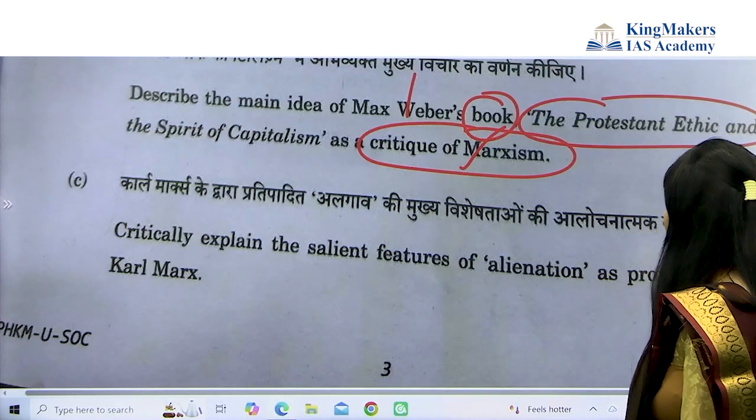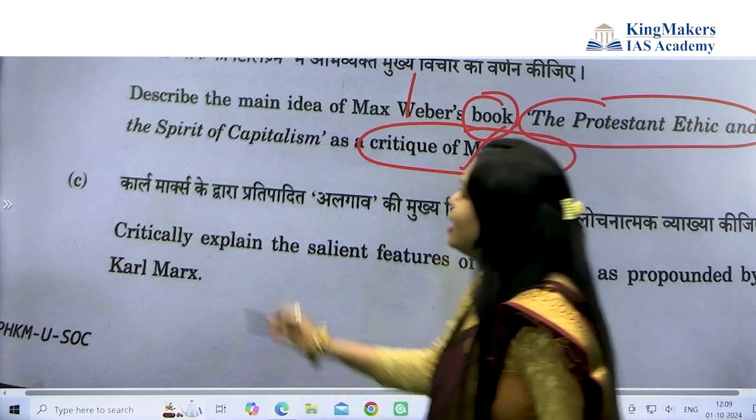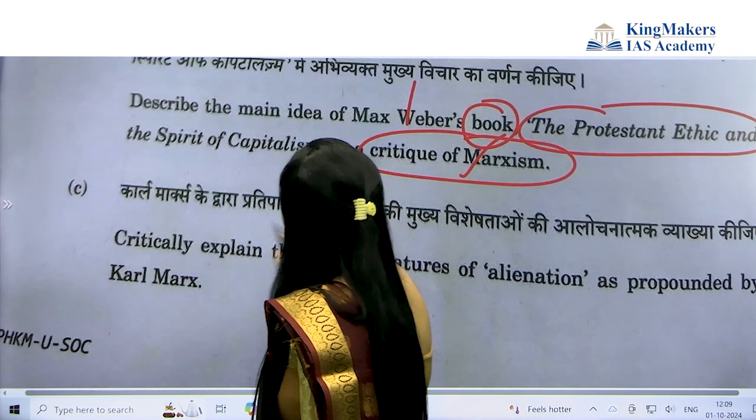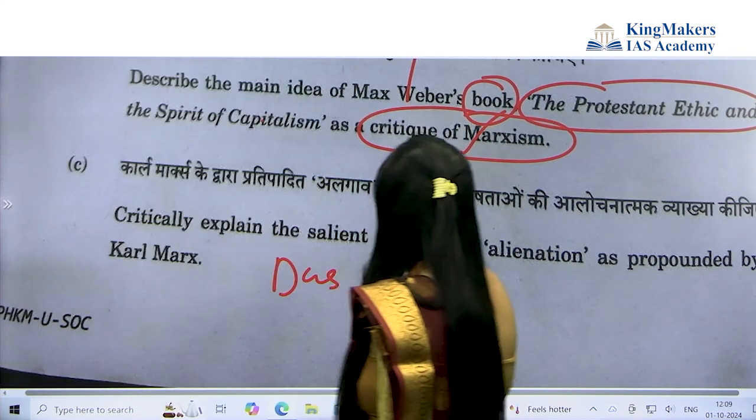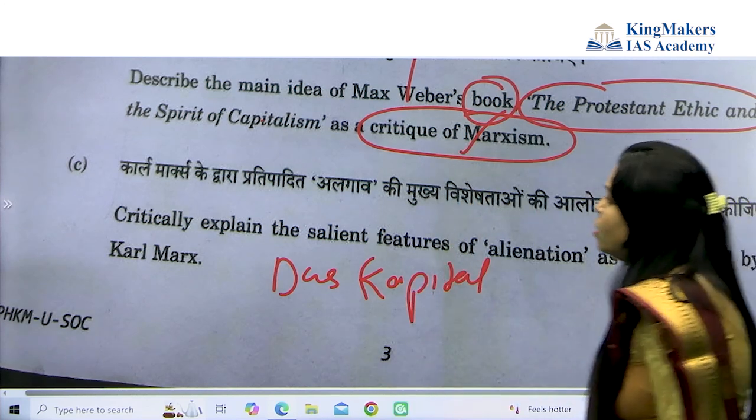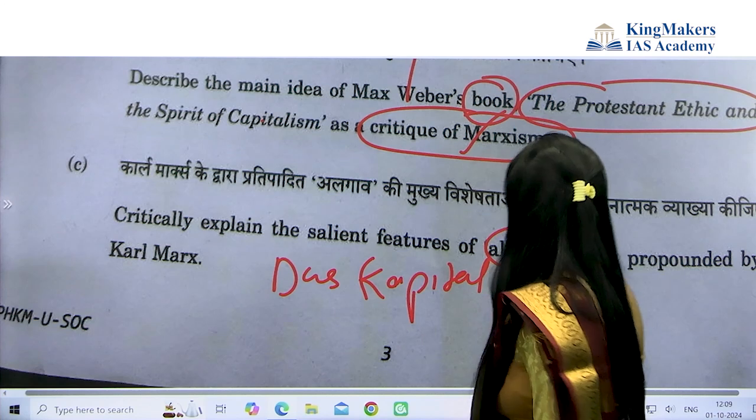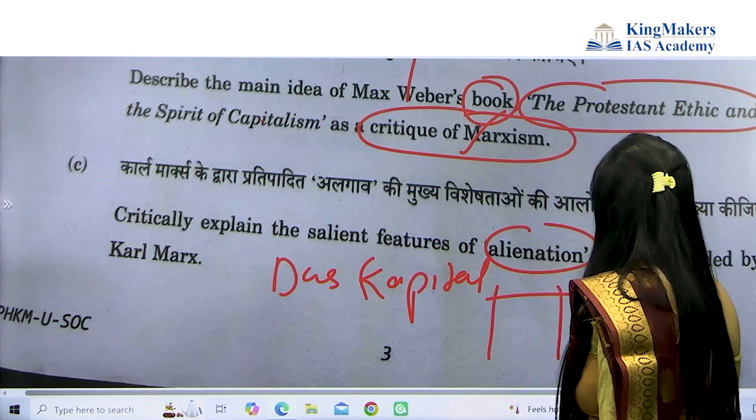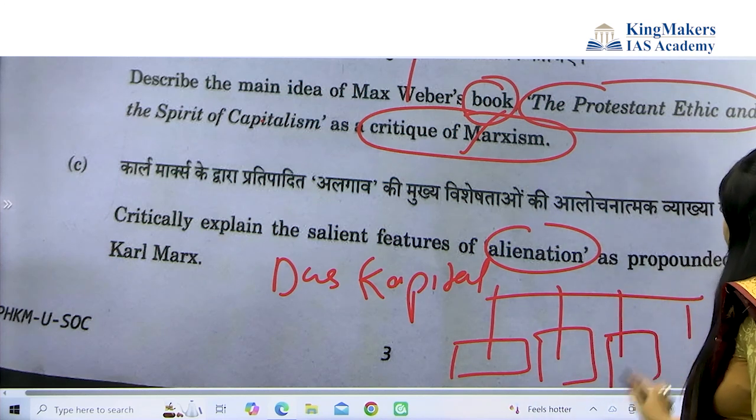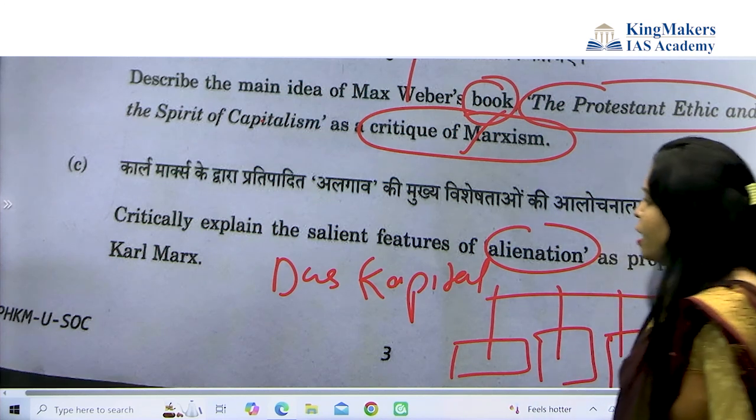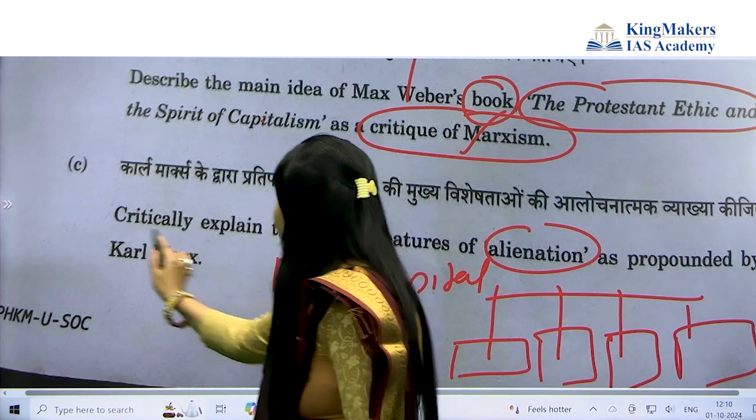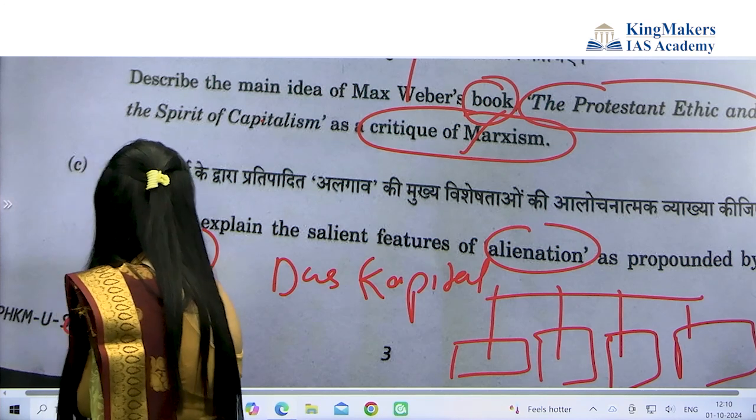Critically examine the salient features of alienation as propounded by Karl Marx. Again, an alienation question, a favourite of Karl Marx, but you need to write the book name, Das Kapital, where he mentioned alienation, and also the salient features of alienation. You can draw a diagram here: alienation by product, alienation by process, alienation by self, and alienation by co-workers. And one important tip: whenever the question comes from thinkers, you need to write about their criticism also.